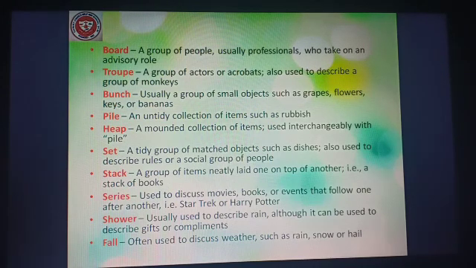Series, used to discuss movies, books, or events that follow one after another, that is Star Trek. These are examples of a series of movies and books, okay? Or Harry Potter. We have a series of Harry Potter movies as well as books. Isn't it, children? Yes. Next we have shower, usually used to describe rain, although it can be used to describe gifts or compliments. Then we have fall, often used to discuss weather such as rain, snow or hail.